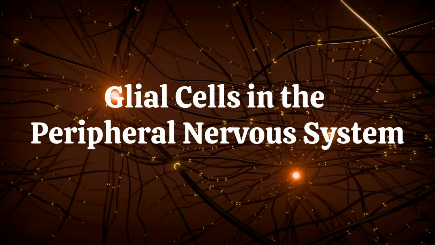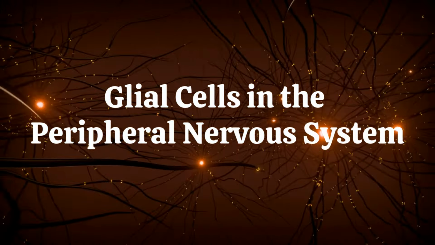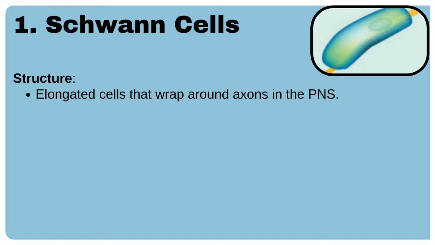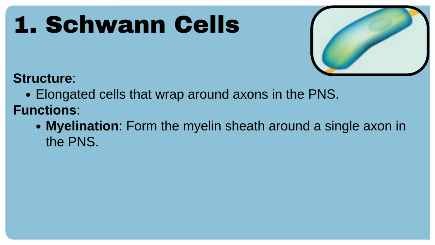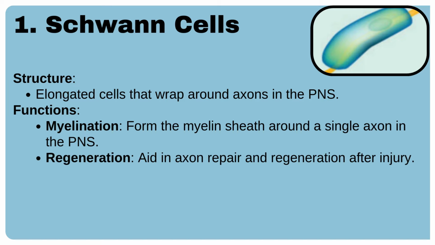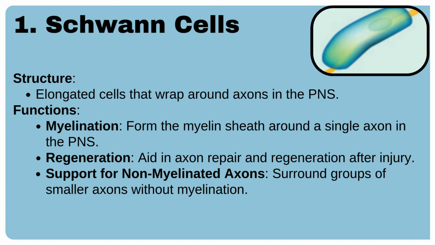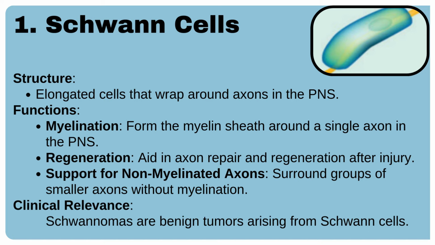Now we will discuss the details of glial cells in the peripheral nervous system. Number 1. Schwann cells. Structure. They are elongated cells that wrap around axons in the peripheral nervous system. Functions. They perform the following functions: myelination. They form the myelin sheath around a single axon in the peripheral nervous system. Regeneration. They aid in axon repair and regeneration after injury. Support for non-myelinated axons. They surround groups of smaller axons without myelination. Clinical relevance. Schwannomas are benign tumors arising from Schwann cells.